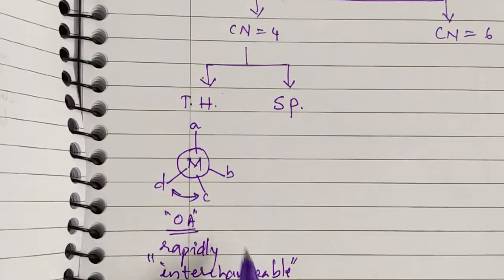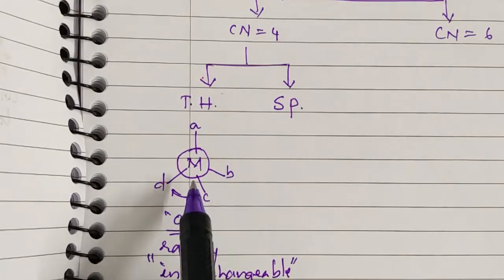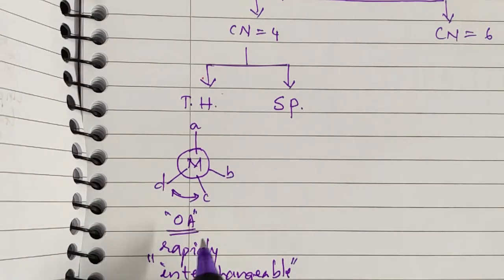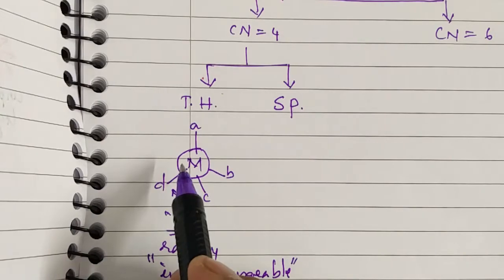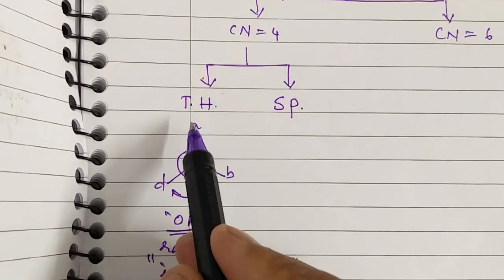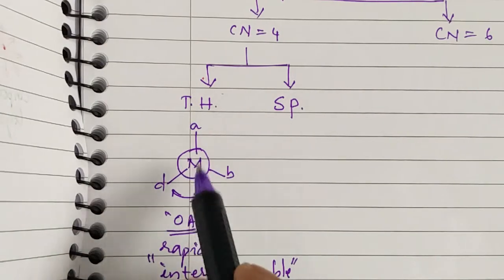Hence though it is optically active, such compounds are not yet resolved or isolated, and hence it is not necessary to discuss the optical isomerism with respect to tetrahedral structure. Moreover, it is not there for our 12th class syllabus.